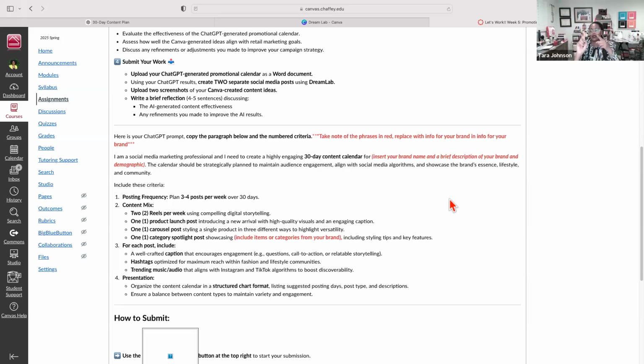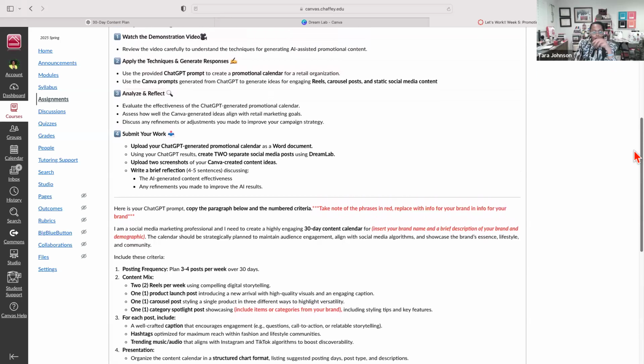Okay, so a Word document of your ChatGPT result, a very brief reflection on the content effectiveness of what you got from ChatGPT and any refinements that you made to either ChatGPT or to Dreamlab. And then same old, submit each one. Submit the Word document and the 2 Dreamlab results.